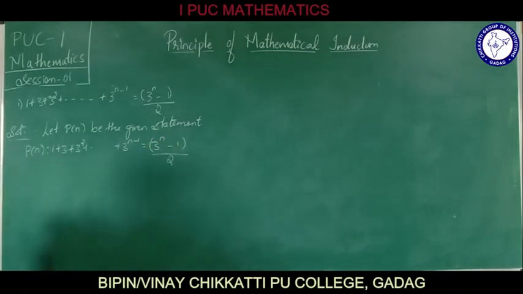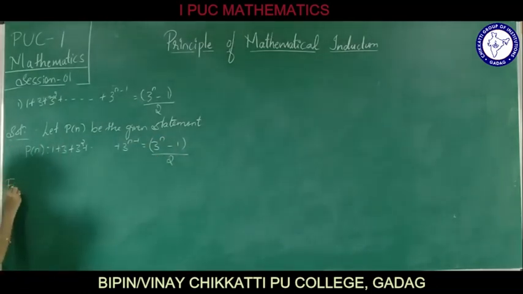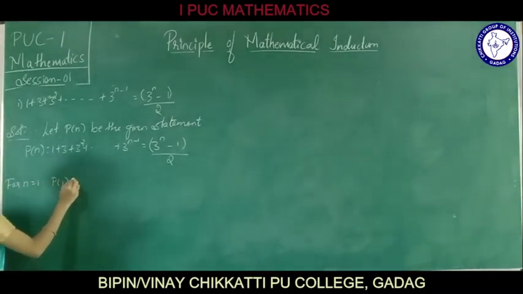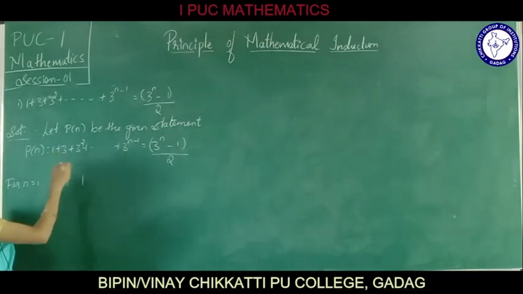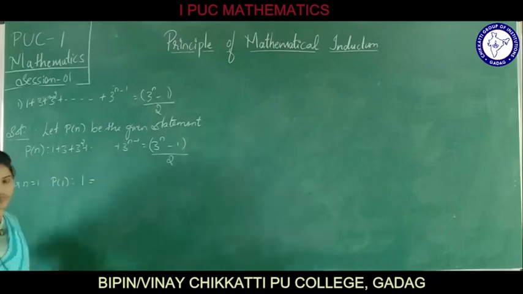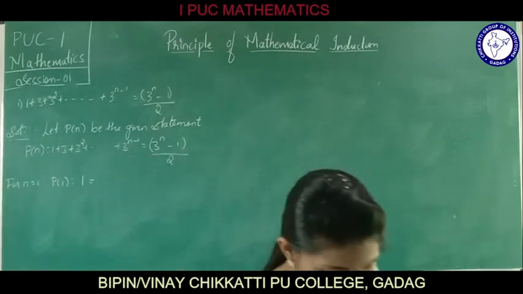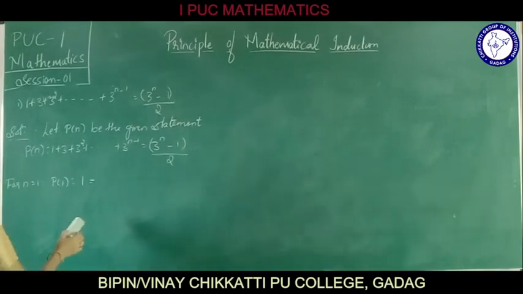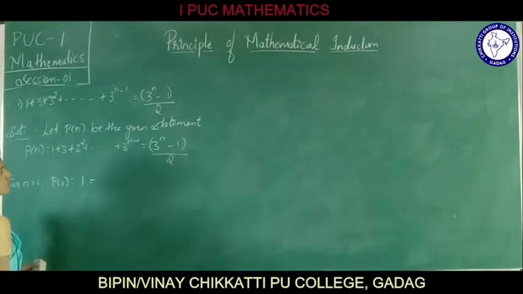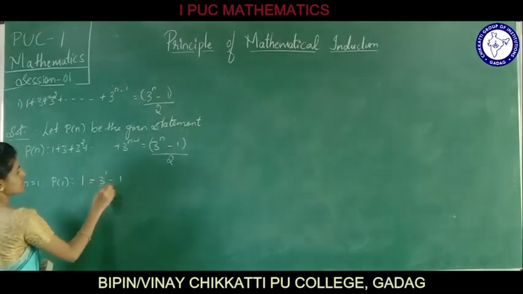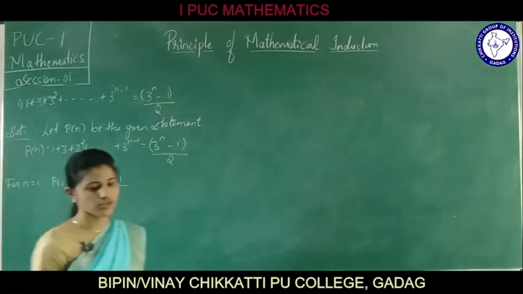Now let us prove for n equals 1. For n equals 1, P of 1: 1 is equal to (3 raised to 1 minus 1) by 2. This is how you are going to write it, right?